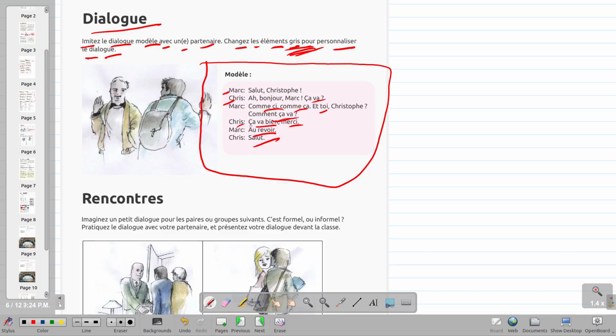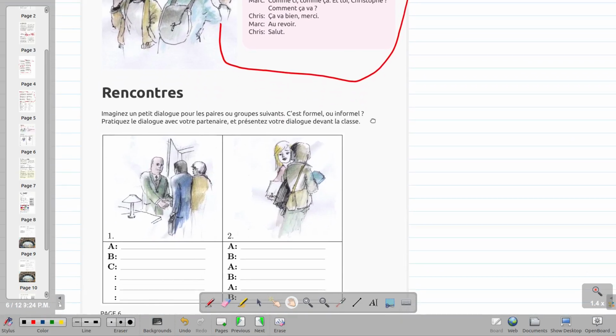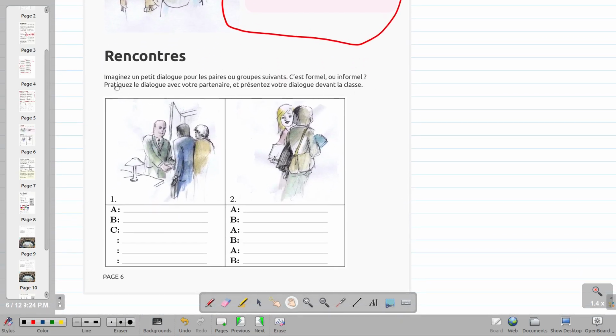Comment ça va? Christophe says, ça va bien, merci. And Marc says, au revoir, and Christophe says, salut. So I will clean this up quickly. Replicate this, make your own dialogue, and practice with it. If you have any question, you can let me know.